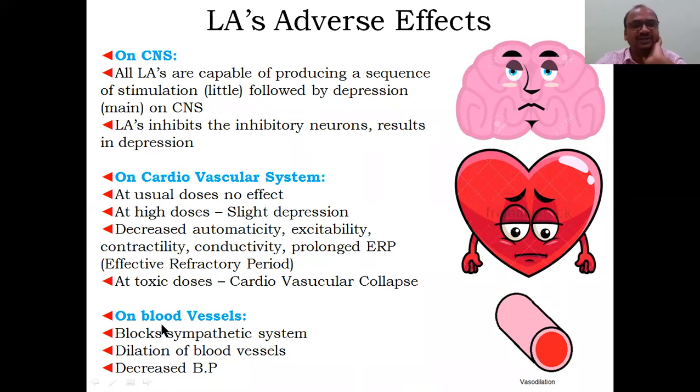Okay, on blood vessels, we know very well, it blocks the sympathetic system. So there is dilation of the blood vessels, a parasympathetic-like action, and it decreases the blood pressure. So automatically, when the blood vessels dilate, BP will be reduced.